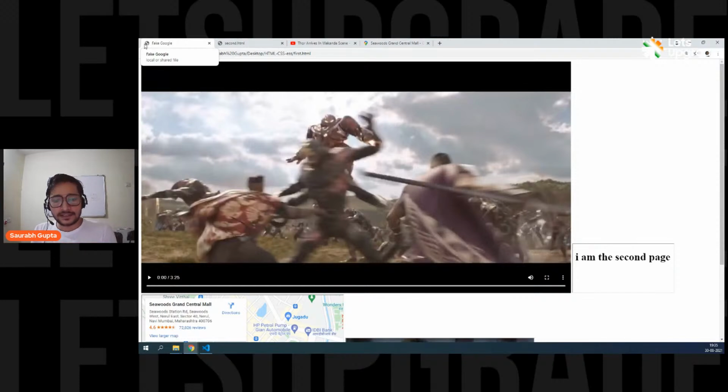So SRC is the source, or we can say path. Yes, you can say that. Source is like from which source it is coming. Now it can be online source, it can be offline source, or a path, right?